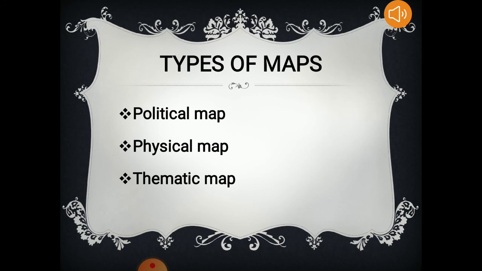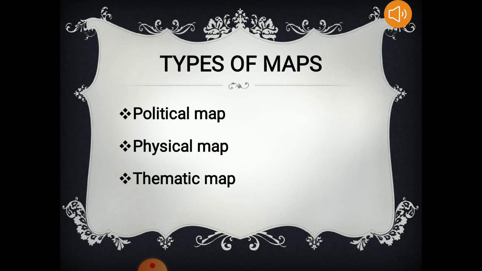It gives us the political features of a country. Then comes the physical map. Physical map gives us information regarding the physical features of a particular country, like its mountains, rivers, plains, plateaus, desert areas. So a physical map gives us physical features of a particular country.